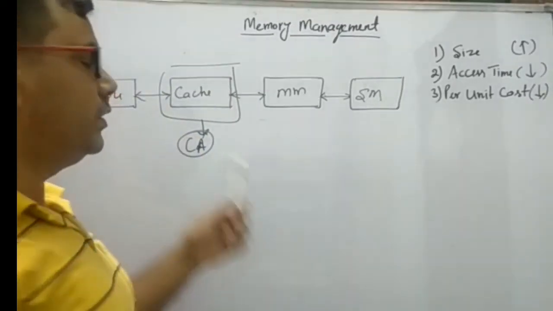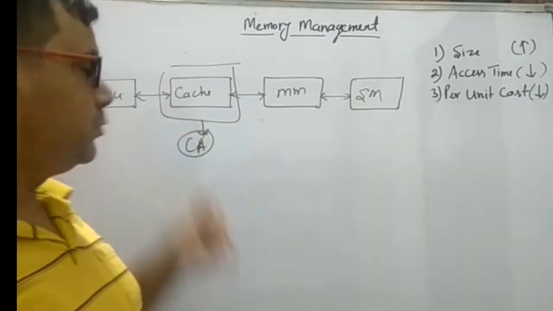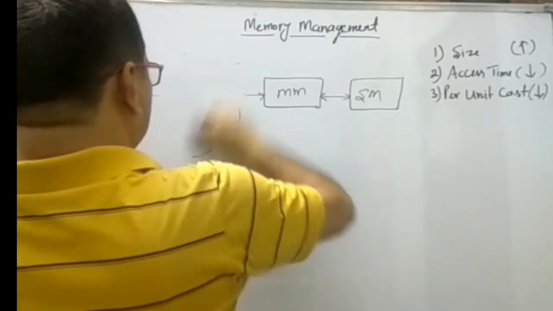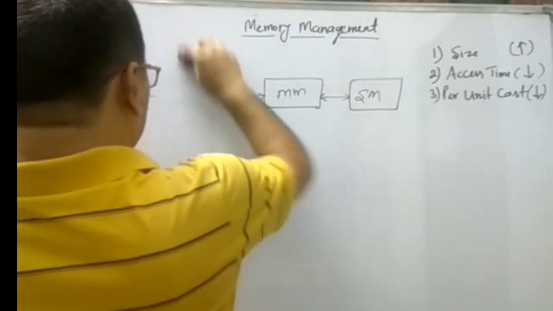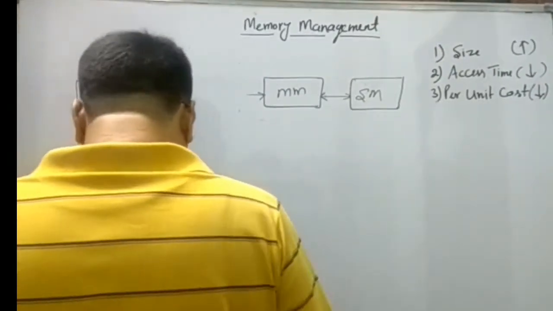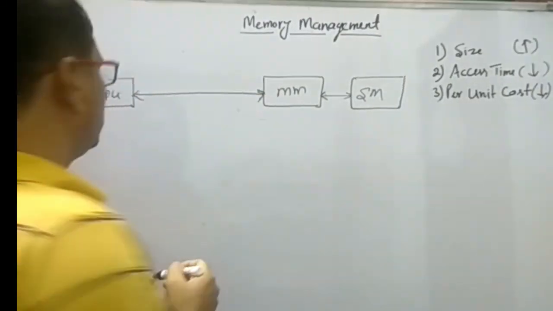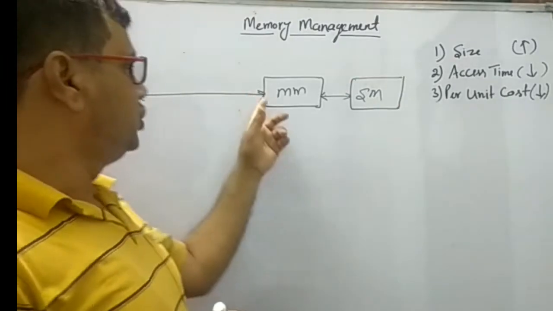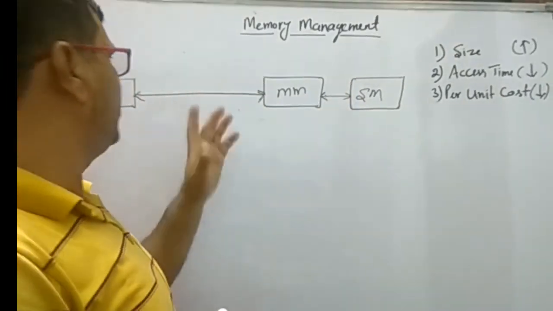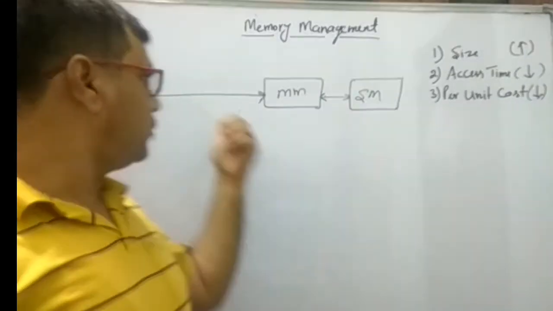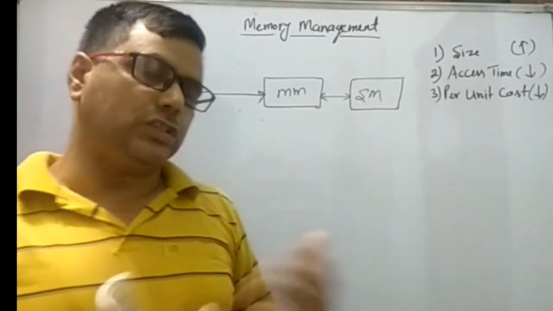Now here we will not study the cache memory management in operating system. We will study this in the computer architecture subject. Now, CPU, main memory and secondary memory. The concept of the cache is similar to the main memory, and the purpose of the cache is just to boost up the speed.